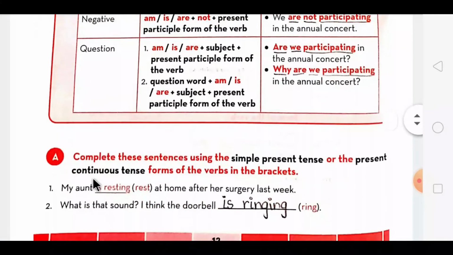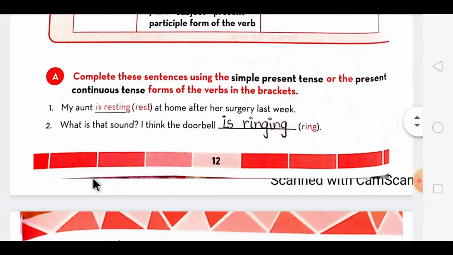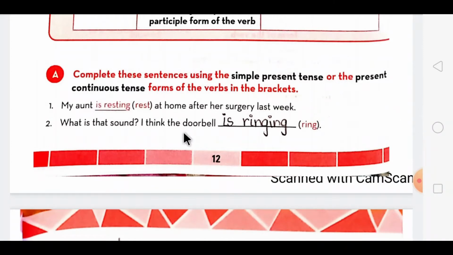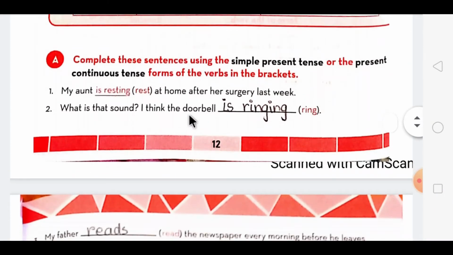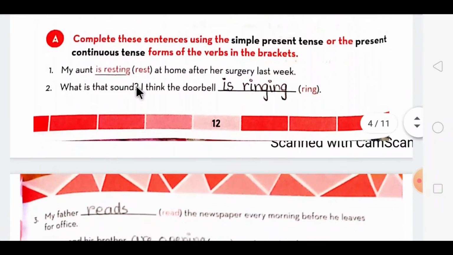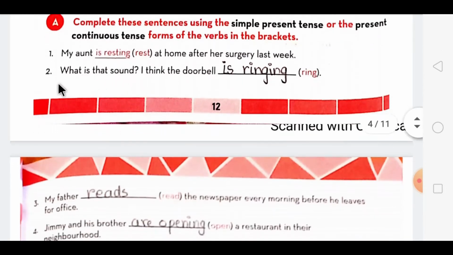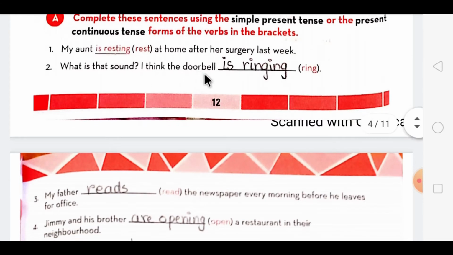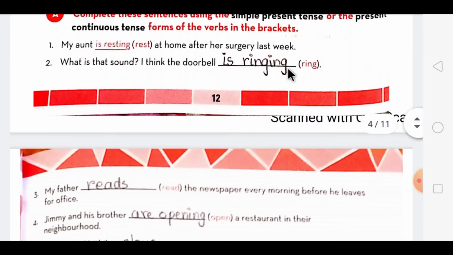Let's move on to our first exercise, that you have to complete according to the rules which I have explained, in simple present tense or present continuous tense according to the sentence. The first one has been done for you. The second one is, what is that sound? I think the doorbell is ringing. You have to use present continuous tense over here as the action is going on.